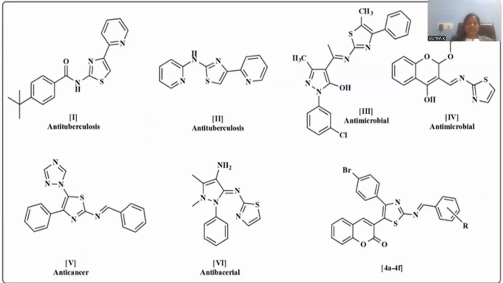Let me introduce another slide where the potential pharmacology regarding this thiazole is mentioned. You can find benzene having an amide linkage, and that amide is directly linked with thiazole again. And here is the pyridine. So here you can find the combination of thiazole and pyridine in a single scaffold, right?